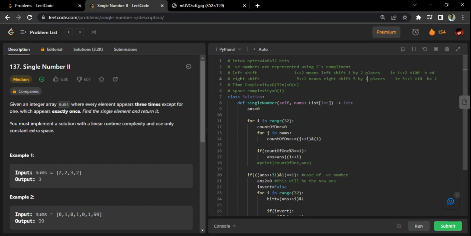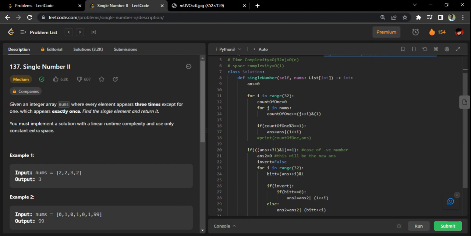If I shift to the right, you will see the last one will go off, so it will remain as 1 and then 0, 1 and 0 in binary. If you convert it to decimal, you will get the answer 2. I assume you know these things. 5 is basically 101. If you remove the last one, it becomes 1 and 0. If you now convert it to decimal, it becomes 2. I hope you understand these things.